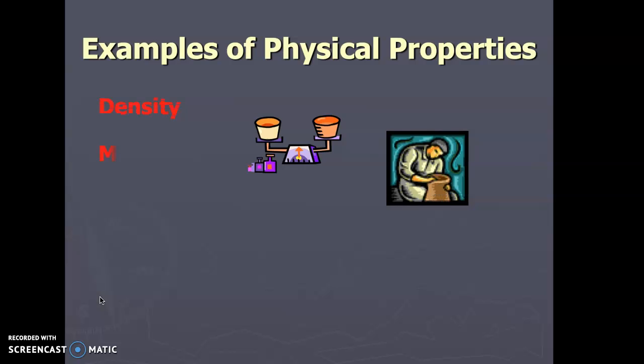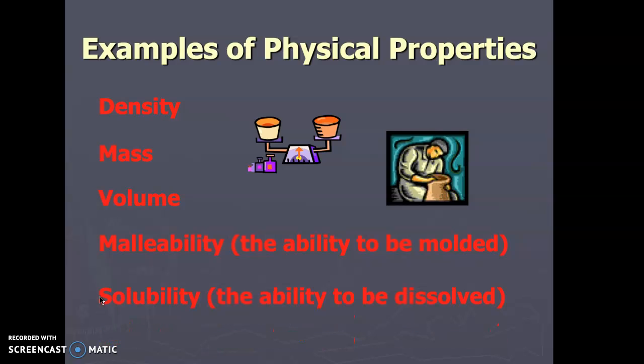Some examples of them could be density, mass, volume, malleability, and solubility. So example, we know that gold is gold because it has a specific density. But mass and volume, you could have the physical property of something that's always a certain mass or always a certain volume, but the nice thing about density is it combines both of those.